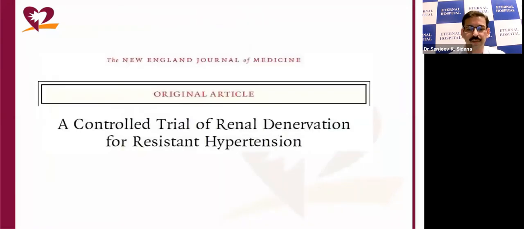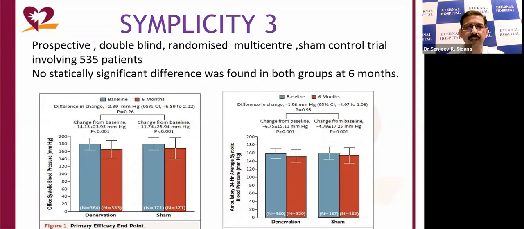The findings of this trial could not be confirmed in the larger Symplicity HTN-3 trial. It was a prospective double-blind randomized trial, it was sham controlled, and you can see the results, primary efficacy endpoint and secondary efficacy endpoint. The primary efficacy endpoint was the office BP recording, and the secondary efficacy endpoint was the 24-hour ambulatory blood pressure monitoring. And you can see that in both groups, renal denervation did not show any significant reduction in blood pressure, neither in the primary efficacy endpoint nor in the secondary efficacy endpoint.